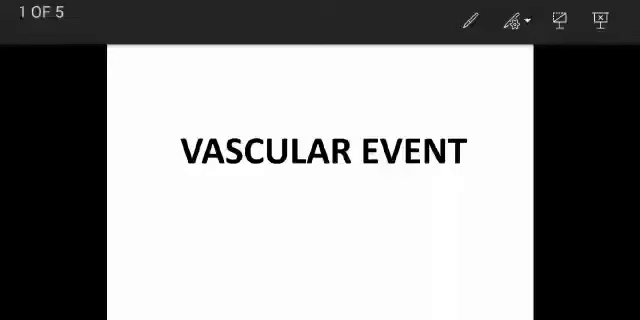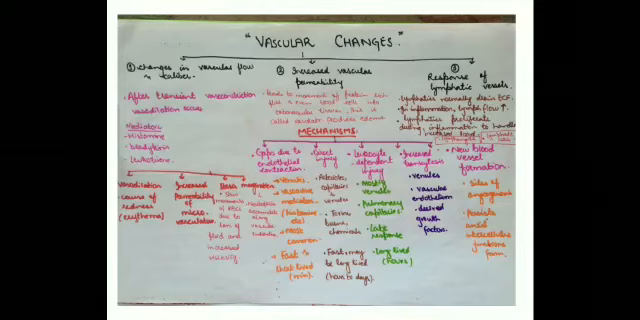Bismillahirrahmanirrahim. We have discussed acute inflammation, and we have also talked about that in acute inflammation it is having two major components. One is called vascular change and another one is called cellular events. Let's talk about the vascular changes. Vascular changes include change in vascular flow and caliber, increased vascular permeability, and response of lymphatic vessels.